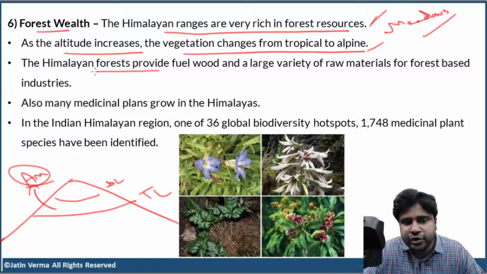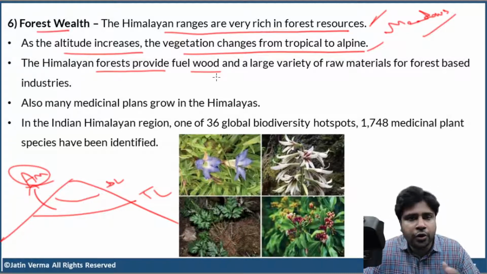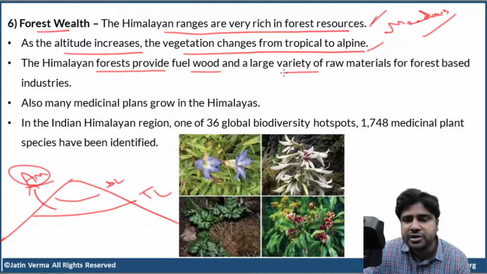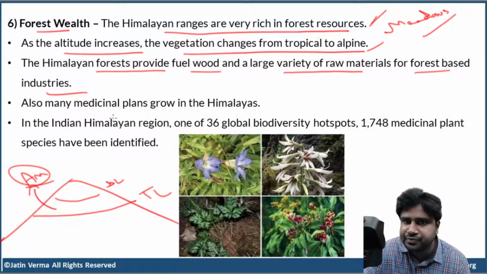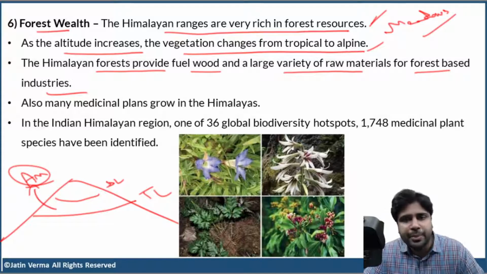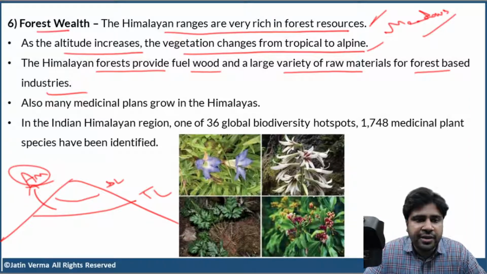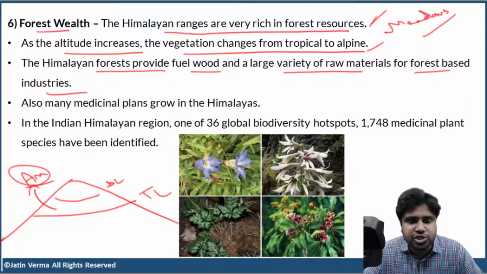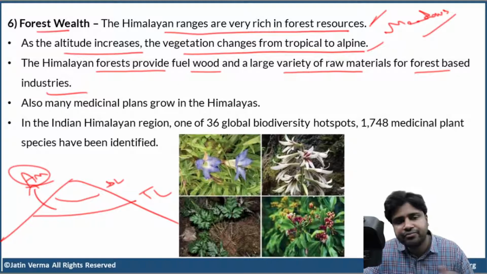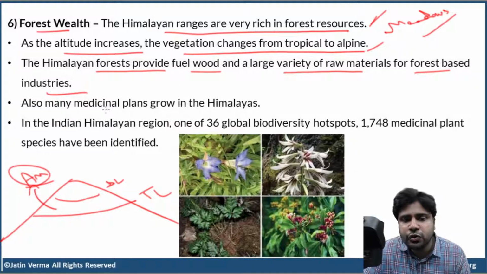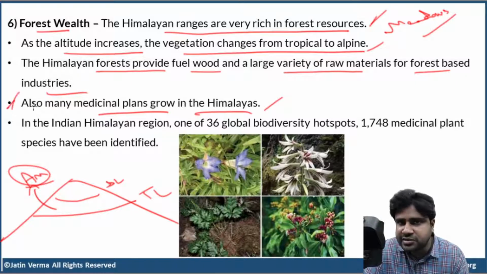The Himalayan forests provide fuel wood or firewood and a large variety of raw materials for forest based industries. For example, lumbering is a forest based industry. What do you mean by lumbering? Extracting the wood from the plants and then converting that into various shapes and forms, lumbering. And also, many medicinal plants grow in the Himalayas. This is very, very important, guys.